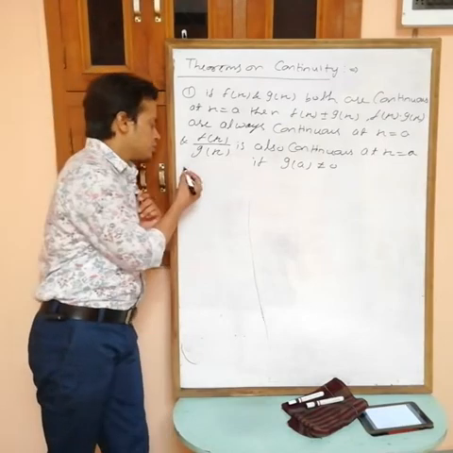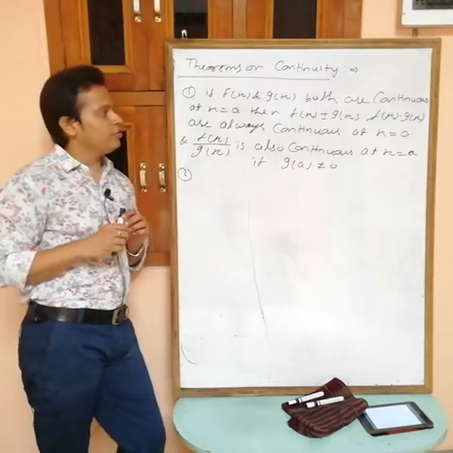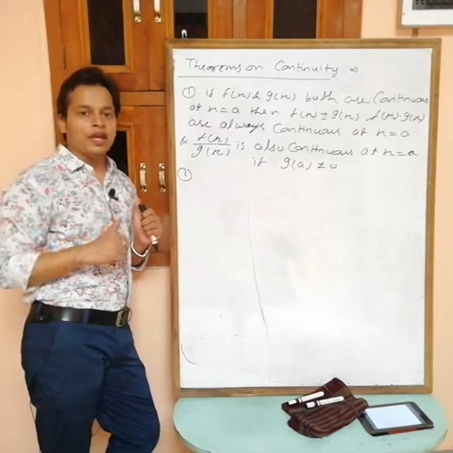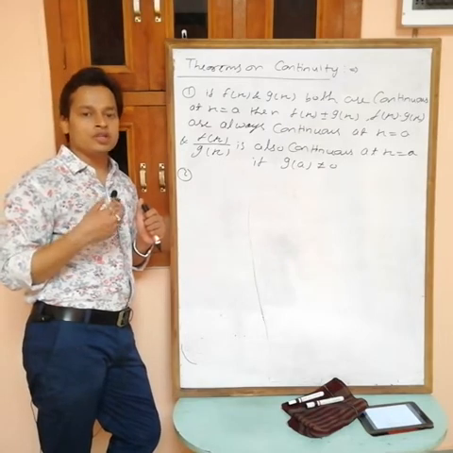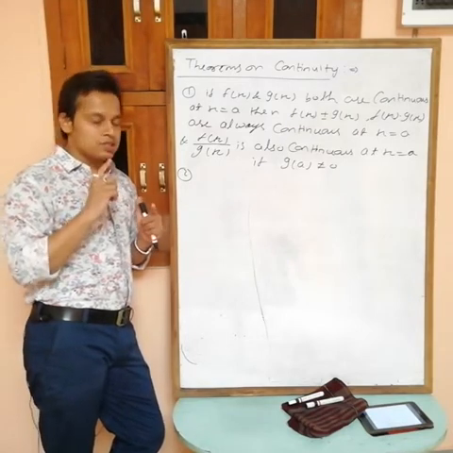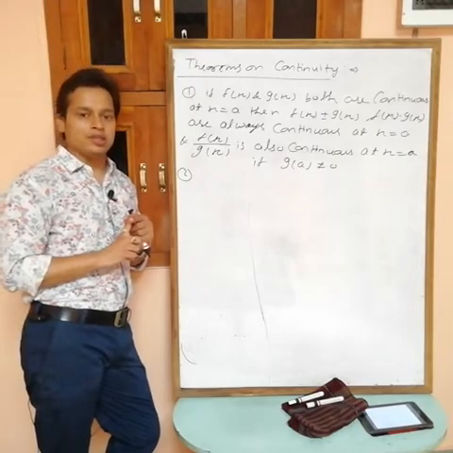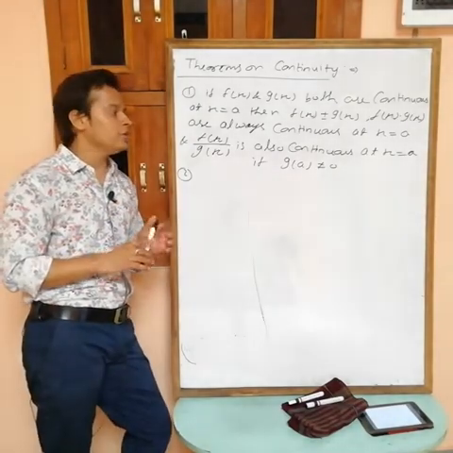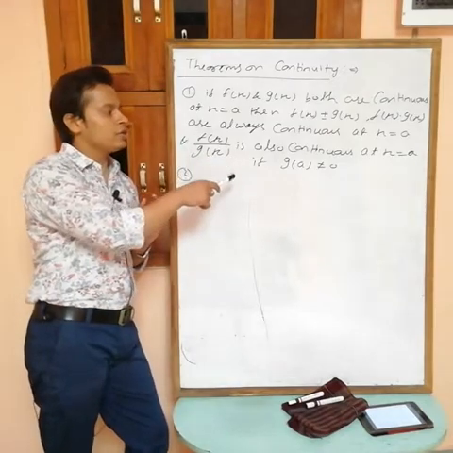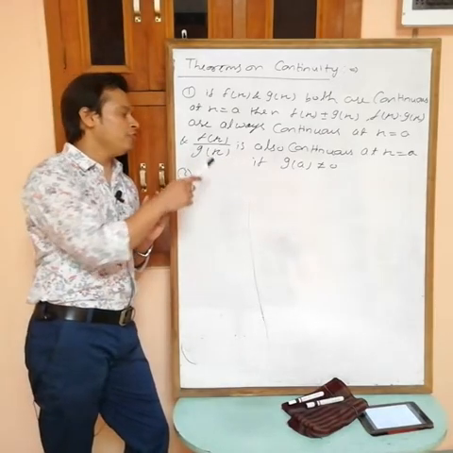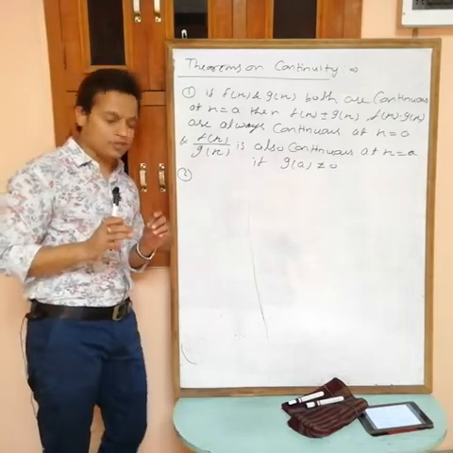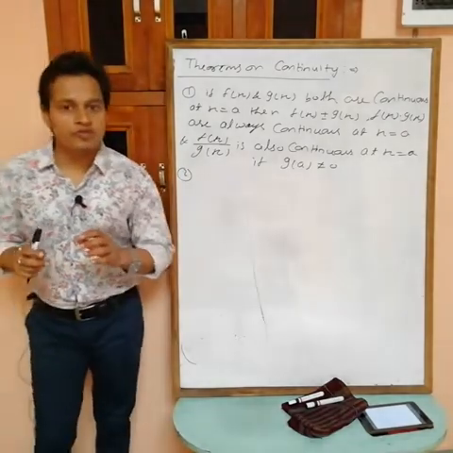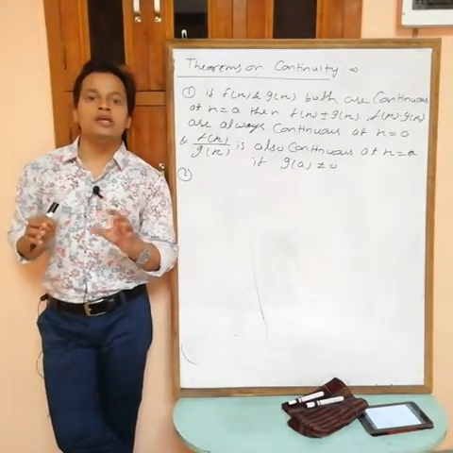So simply what we have to remember: if you have any two continuous functions, then the sum is continuous, the difference is also continuous, the product is also continuous, and the division is also continuous at that point if the denominator is not equal to 0. This is the case when both given functions are continuous.